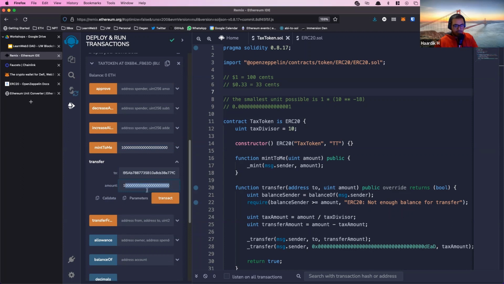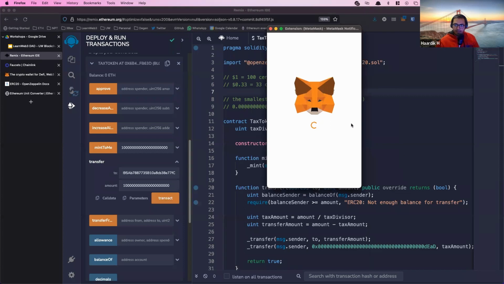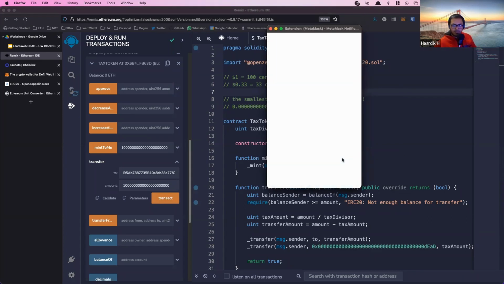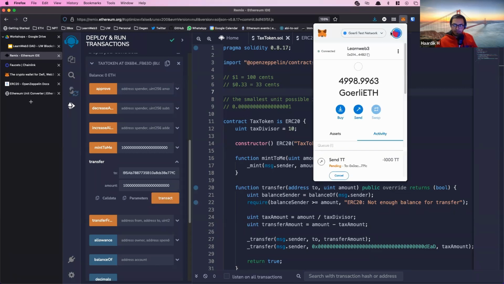And again, it's represented as 1000 into 10 to the power 18. So I send them the whole 1000 tokens and see how much they get. They click on transact, right? Confirm this transaction.